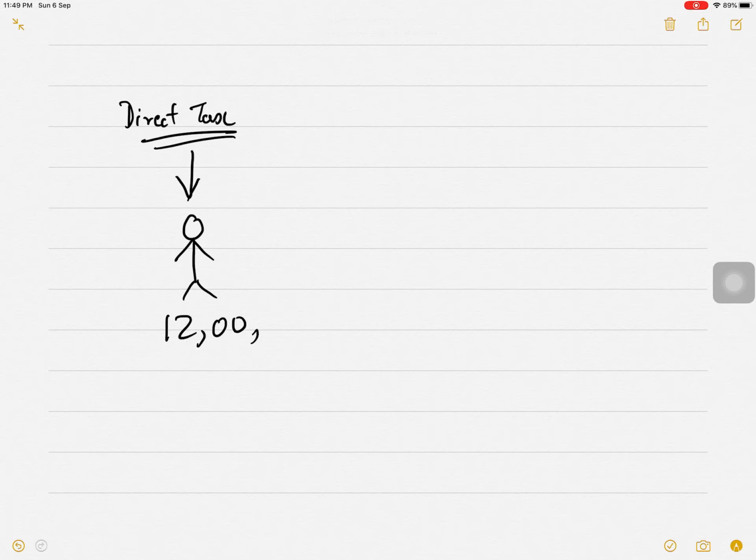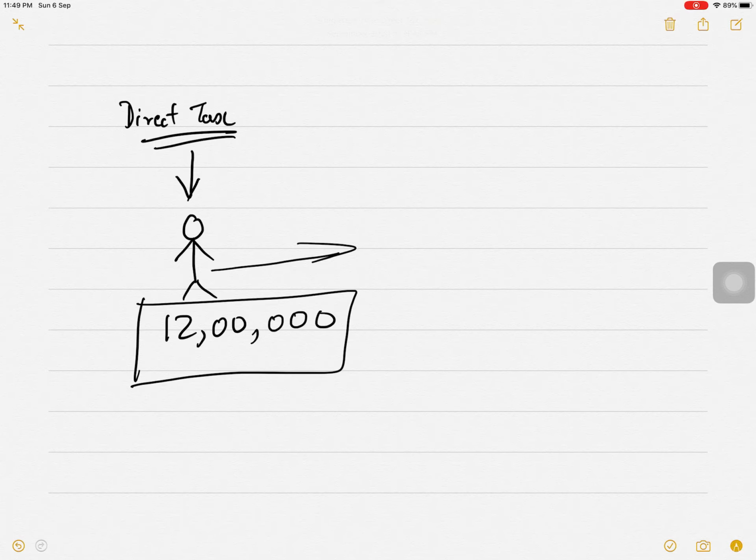Okay. In case of direct tax, what happens? The person who has some income, for example, this person has an income of 12 lakhs rupees. Now this person has an income. So what this person will do? This person will pay tax to the government, to the central government.